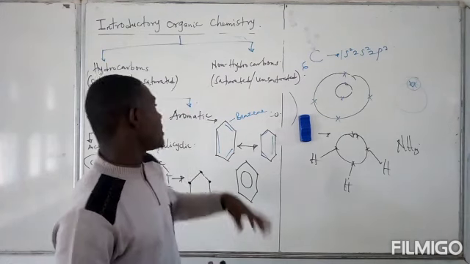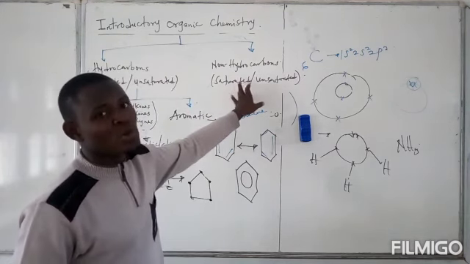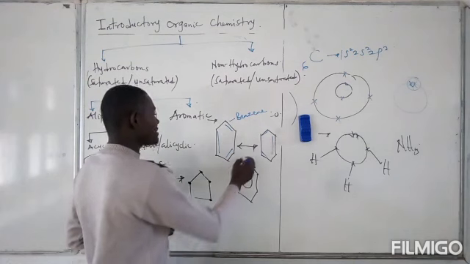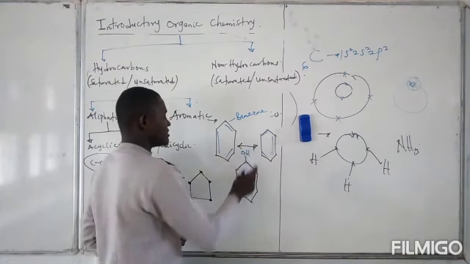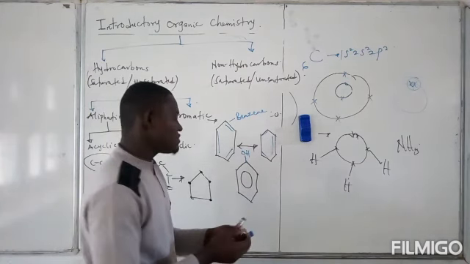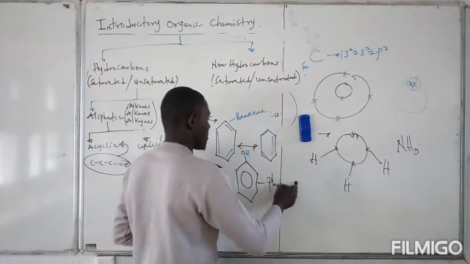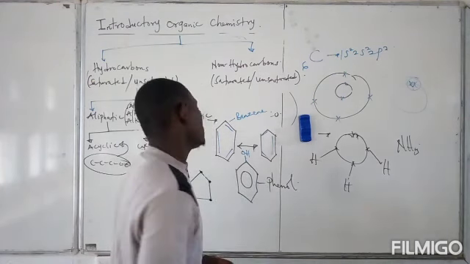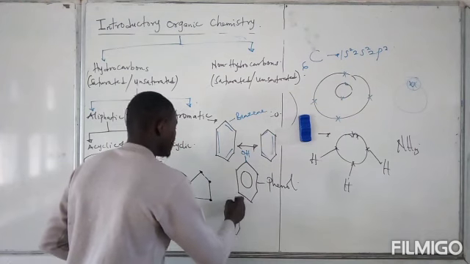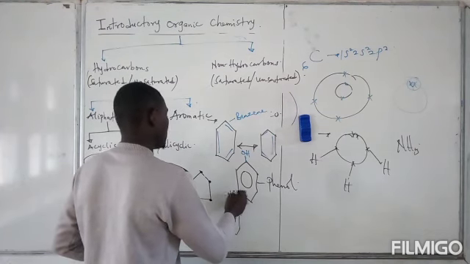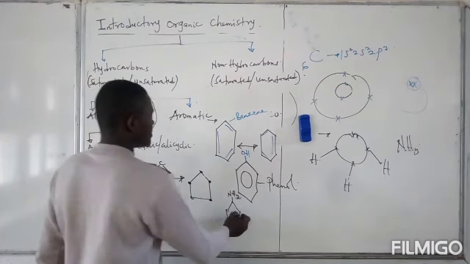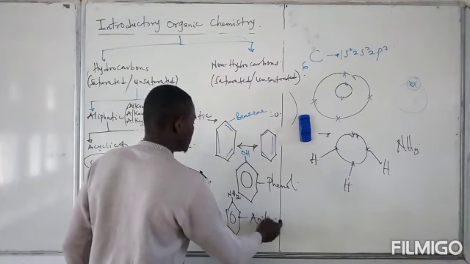Other benzene-related compounds are also aromatic compounds, but most of them are non-hydrocarbons. Okay, which means that in addition to carbon and hydrogen, they contain other elements. For instance, when you attach OH to benzene, this is benzene, and we attach OH to it, you can say it is hydroxybenzene, and this hydroxybenzene is otherwise called phenol. We could also draw a benzene and attach, let's say, NH2 there. This is aminobenzene, and this aminobenzene is otherwise called aniline, which is used in the production of dye.